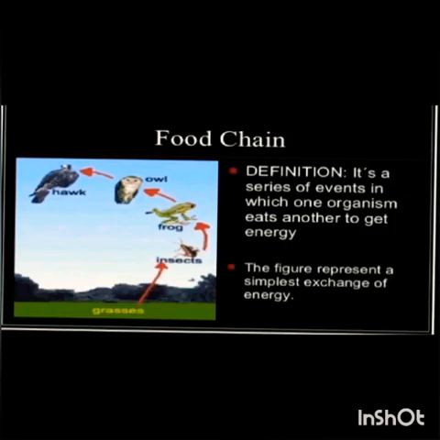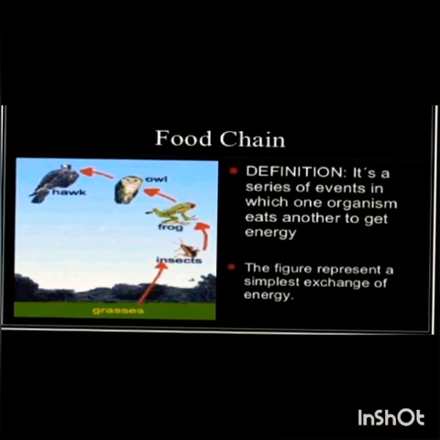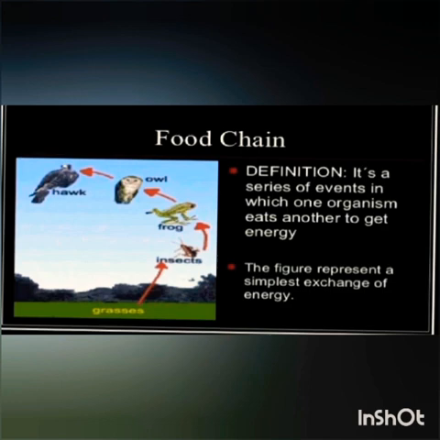So first one is food chain. Definition: it is a series of events in which one organism eats another to get energy. For example, this figure represents the simplest exchange of energy. See in the picture, grasses, which is the producer, take energy from the sun. Then insect eats grass and energy gets transferred. Then frog eats that insect, then owl eats that frog, and dog eats the dead owl. So like this the food chain proceeds and energy gets transferred.